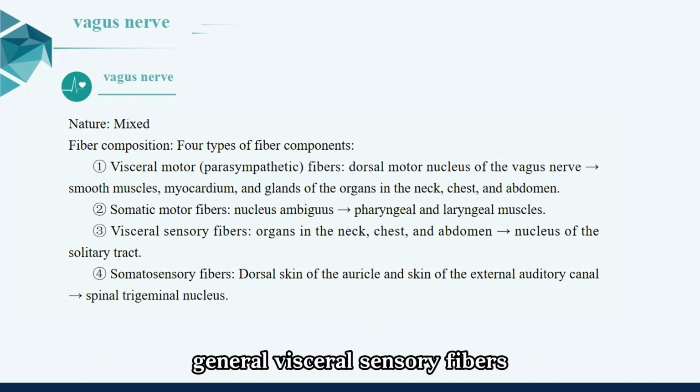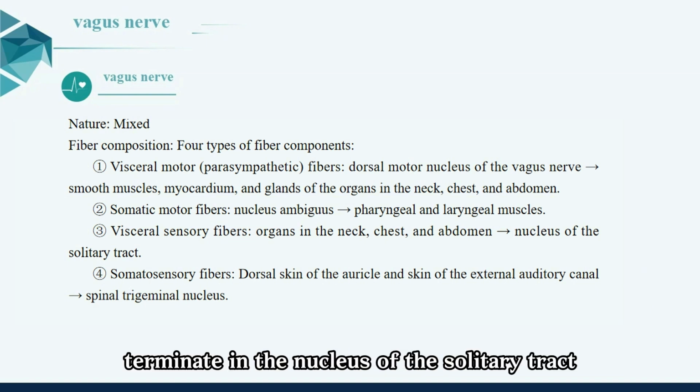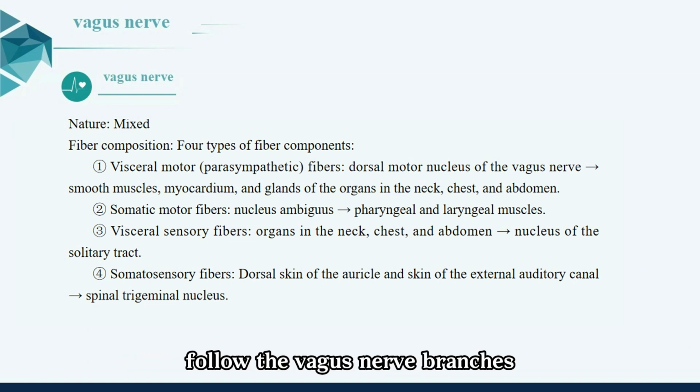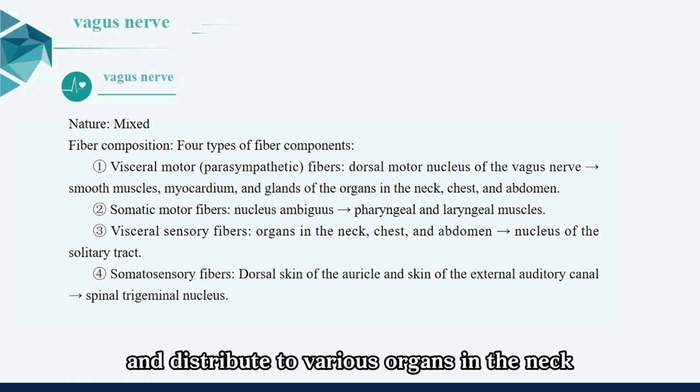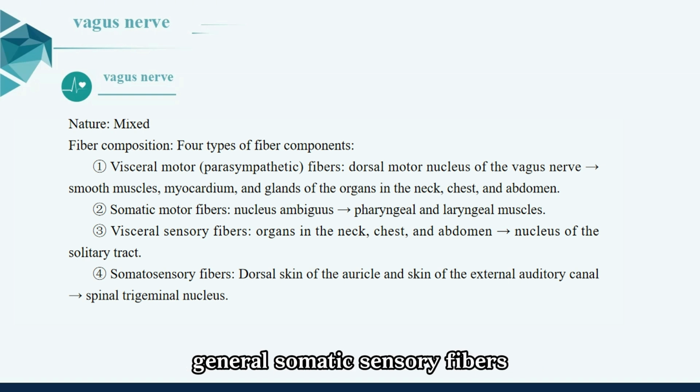General visceral sensory fibers. Their neuronal cell bodies are located in the inferior ganglion of the vagus nerve. Below the jugular foramen, the central processes terminate in the nucleus of the solitary tract. The peripheral processes follow the vagus nerve branches and distribute to various organs in the neck, thorax, and abdomen, conducting general visceral sensory impulses.